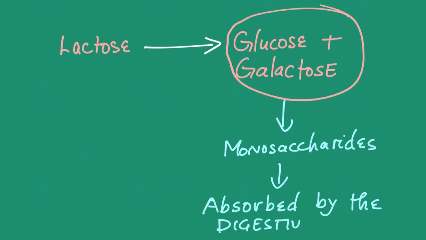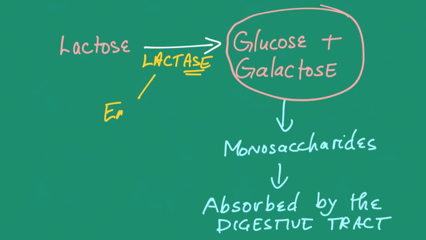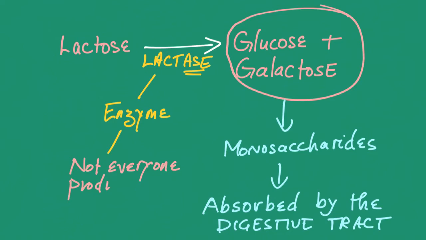People who are lactose intolerant do not produce an enzyme called lactase. Lactase is the enzyme that helps us to break down lactose into glucose and galactose. Ase means enzyme. Not everyone produces a sufficient quantity of this enzyme, and so that results in a condition called lactose intolerance.